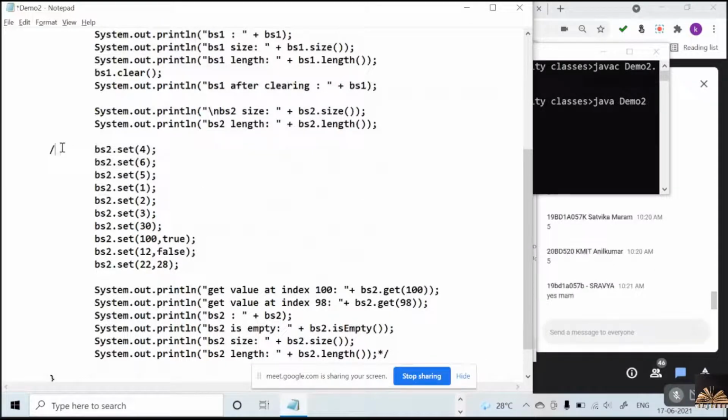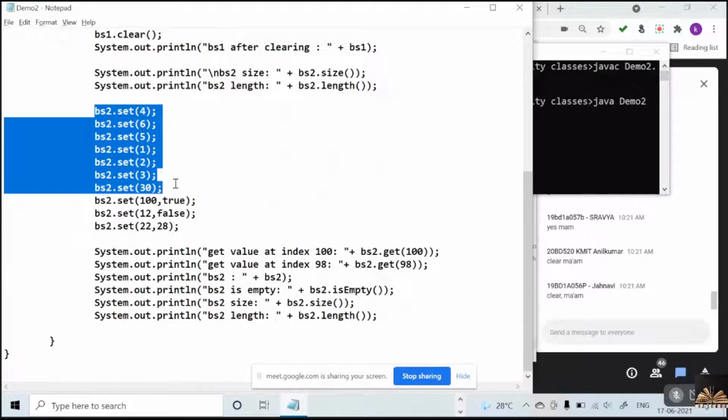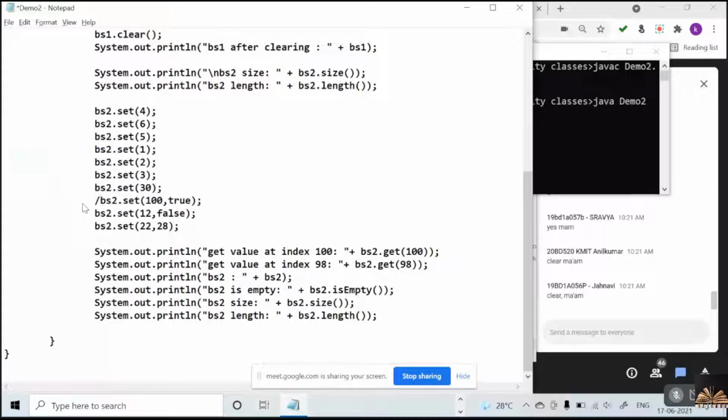Now I'll uncomment this. Yeah, fine. Okay. Now have a look at these things from here to here. If I add from here to here, that is from set of 4 to set of 30, what is going to happen?